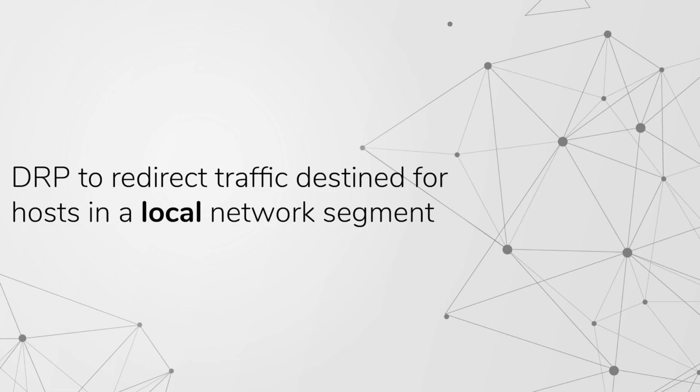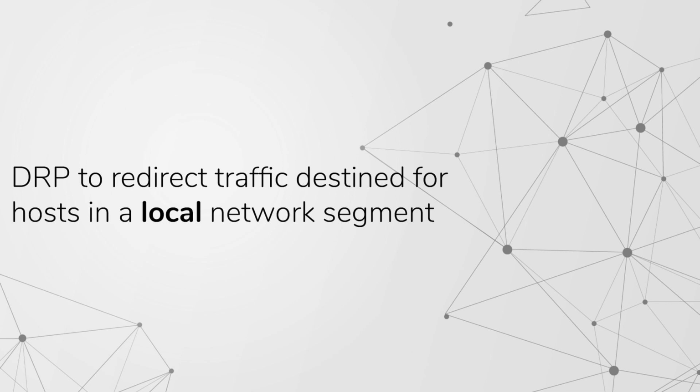So now we've shown you how, using dynamic routing protocols, to inject a route to a host on the local LAN segment into the routing process, which then has traffic originating from another network first go to the attacker before going to the server, allowing us to perform a person-in-the-middle attack.